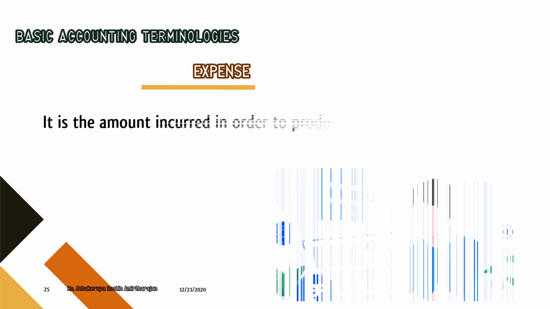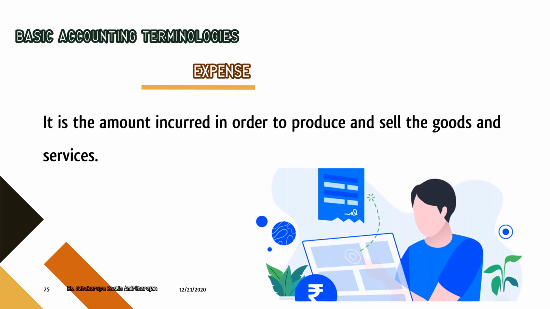Expenses. So expenses is exactly opposite to income. It is the amount incurred in order to produce and sell the goods and services. So again, we pay money to run the business. We pay money to purchase the product. We pay money to our workers. We pay money to run the machine. We pay money to the government as taxes. So anything which we spend in our business to produce and sell the goods, that is said to be expense.